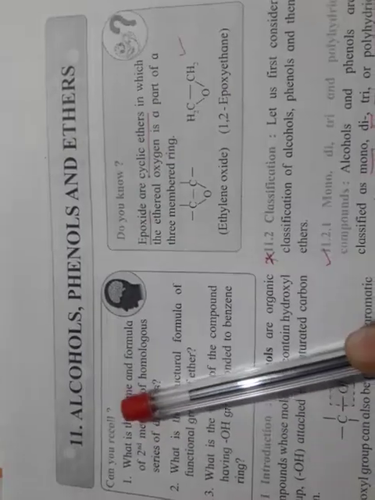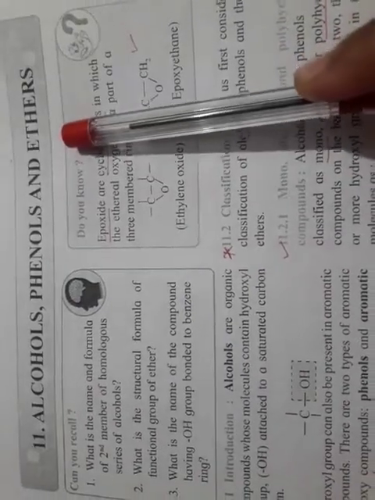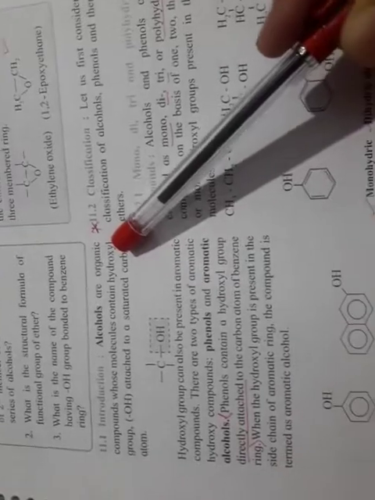Next lesson we will start today, that is alcohol, phenols and ethers. So what is the meaning of this functional group? First of all, alcohol means the compound having an OH group. Even phenol contains an OH group. Then if both compounds have the same functional group, how do we identify them?